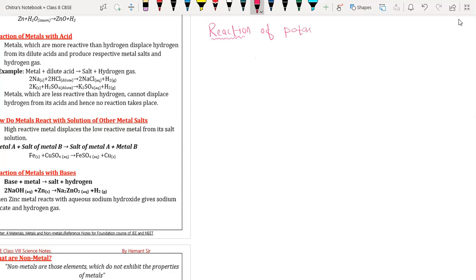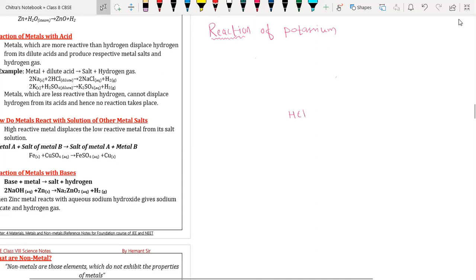Aqua means water, like we have a water brand called Aquafina. So aqueous means the solution of a substance in water is called an aqueous solution. So sodium chloride AQ is sodium chloride in a solution of water. Yes, like we had HCl in the last reaction.